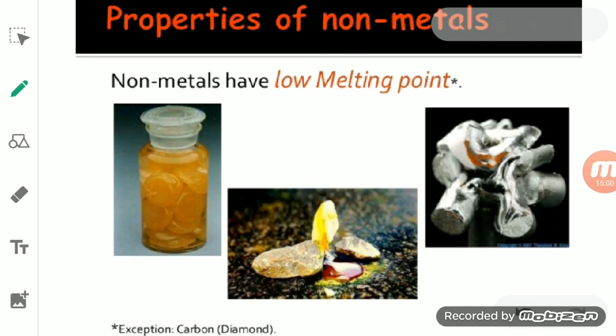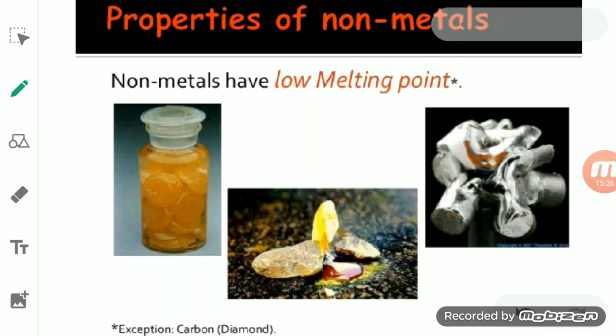Metals are hard enough, so their melting point and boiling point are very high. It means they melt and vaporize at a high temperature, but non-metals melt and vaporize comparatively at a low temperature, like sulfur, which has a very low melting point.